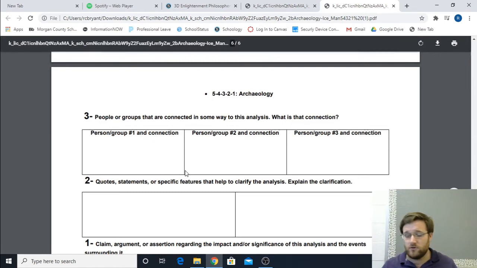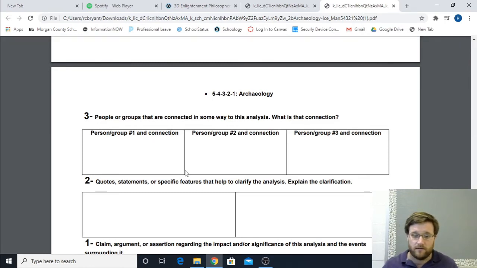So whether you're doing this on prehistoric man or an event that happened during the Enlightenment period, if we are discussing philosophers, same thing. Four, quotes, statements, or specific features that help clarify the analysis.